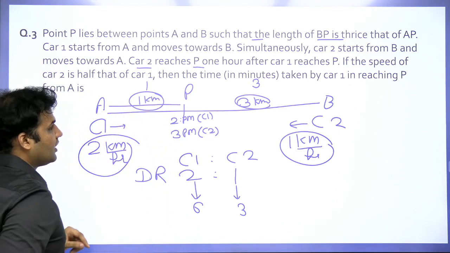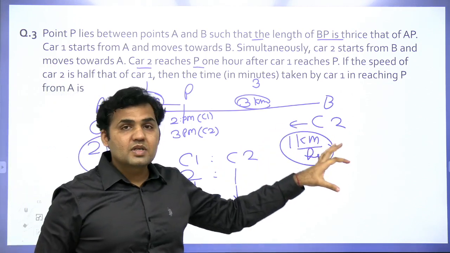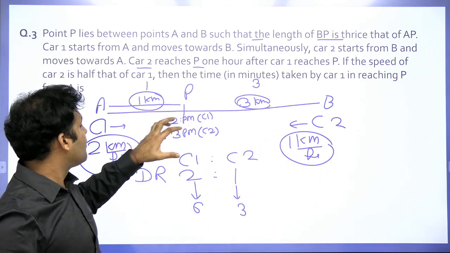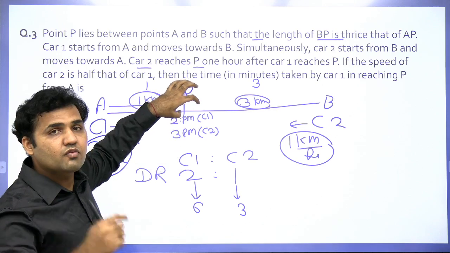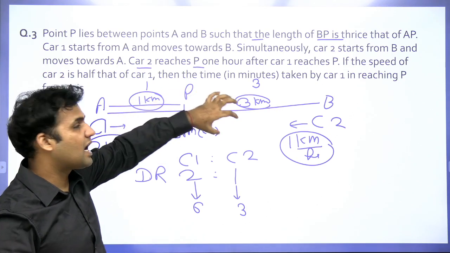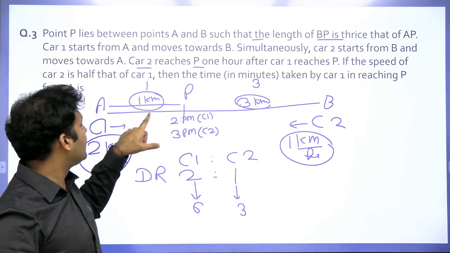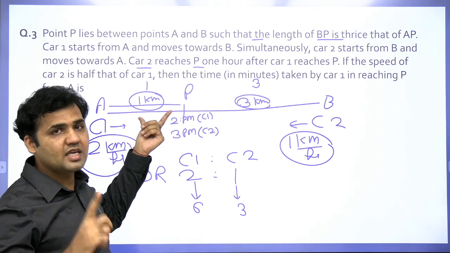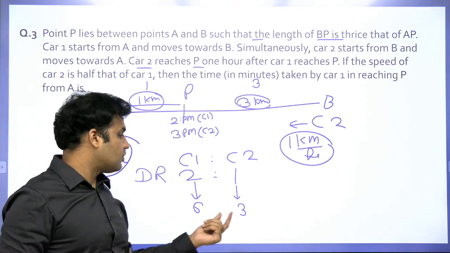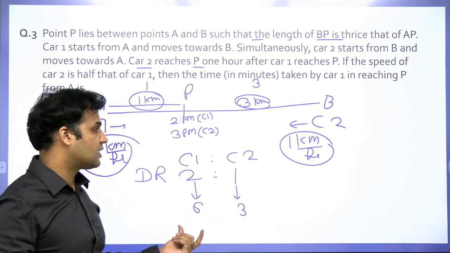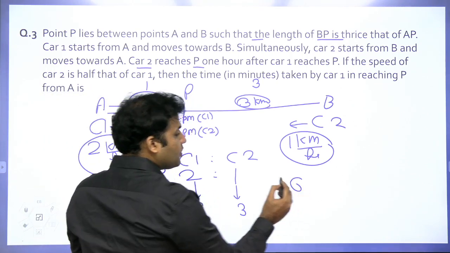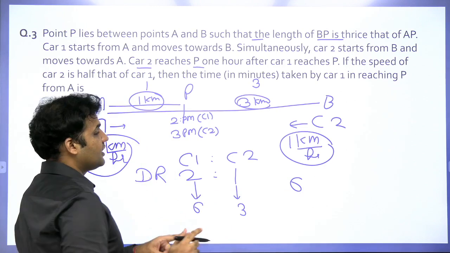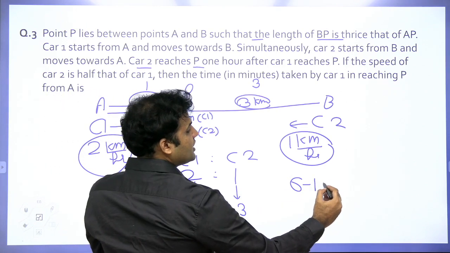That means when they start moving towards each other, the reason why car 1 is reaching 1 hour before car 2 is because car 1 is supposed to travel only 1 kilometer. कार 1 को सिर्फ 1 ही किलोमीटर करना है और कार उतने टाइम में 6 किलोमीटर कर सकती है. So 6 किलोमीटर उस टाइम में कार ट्रैवल कर सकती है, बट कार को 1 किलोमीटर ट्रैवल करना है.